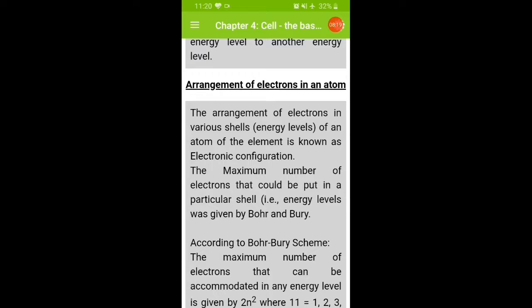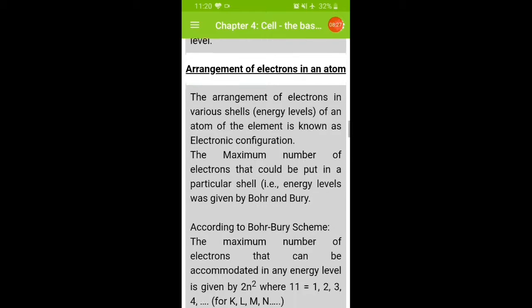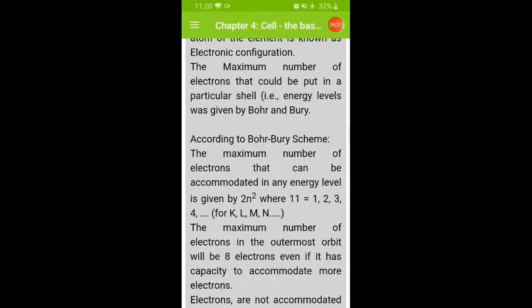The maximum number of electrons that could be put in a particular shell was given by Bohr and Bury. According to the Bohr and Bury scheme, the maximum number of electrons that can be accommodated in any energy level is given by 2n square, where n is equal to 1, 2, 3, 4.